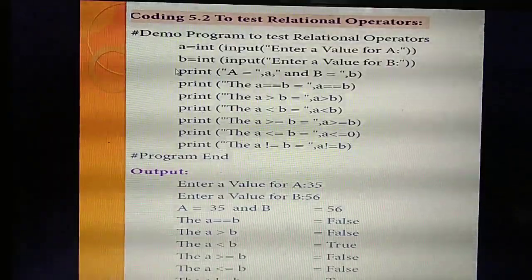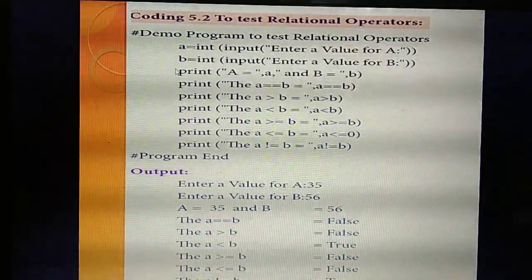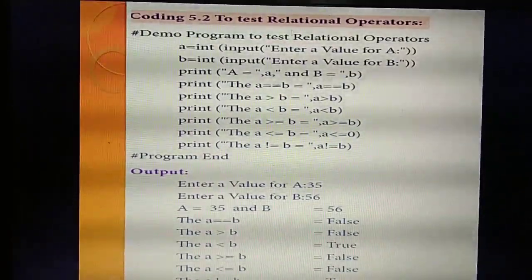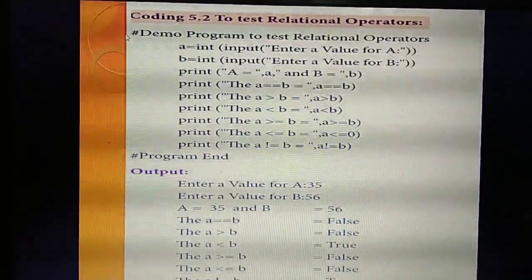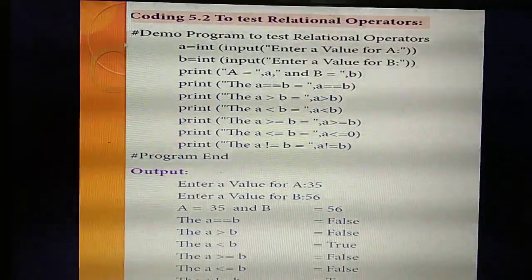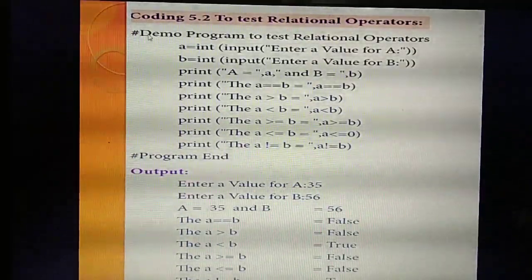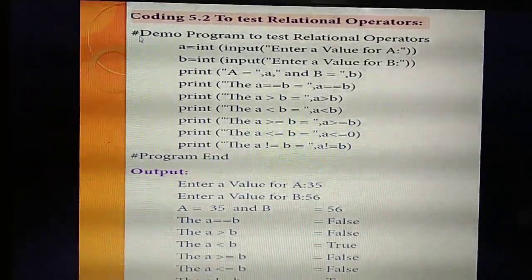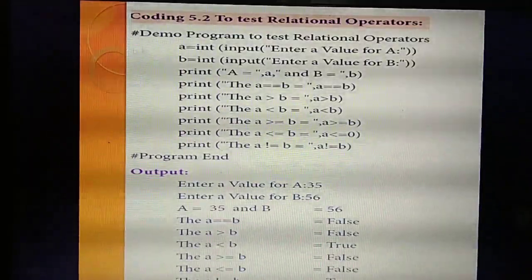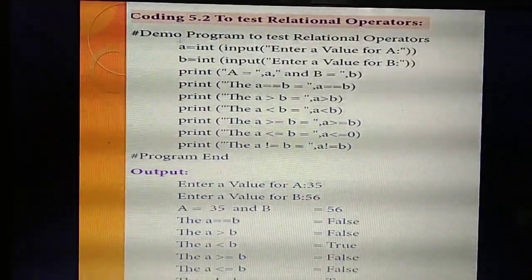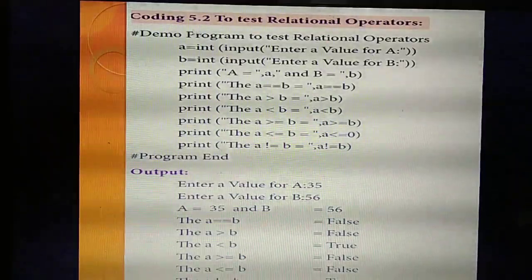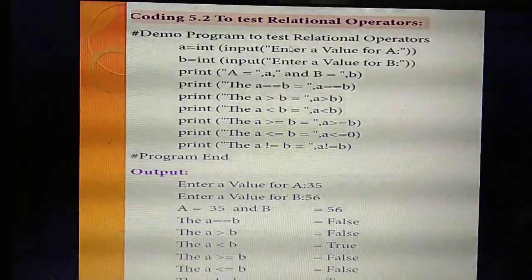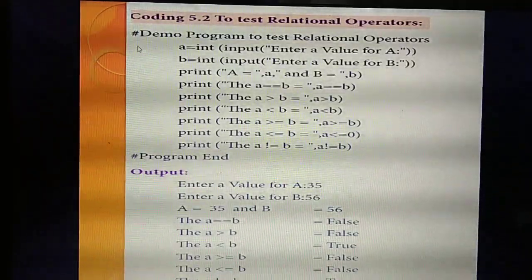So for each and every operator, they have given one program, same as the arithmetic program. Already you have studied that a line starting with the hash symbol is called a comment. If a program has this kind of comment line, whether the interpreter will take this line to run? No. The interpreter won't consider this line as a programming line. This is for your understanding purpose, which is why they have given the hash symbol.